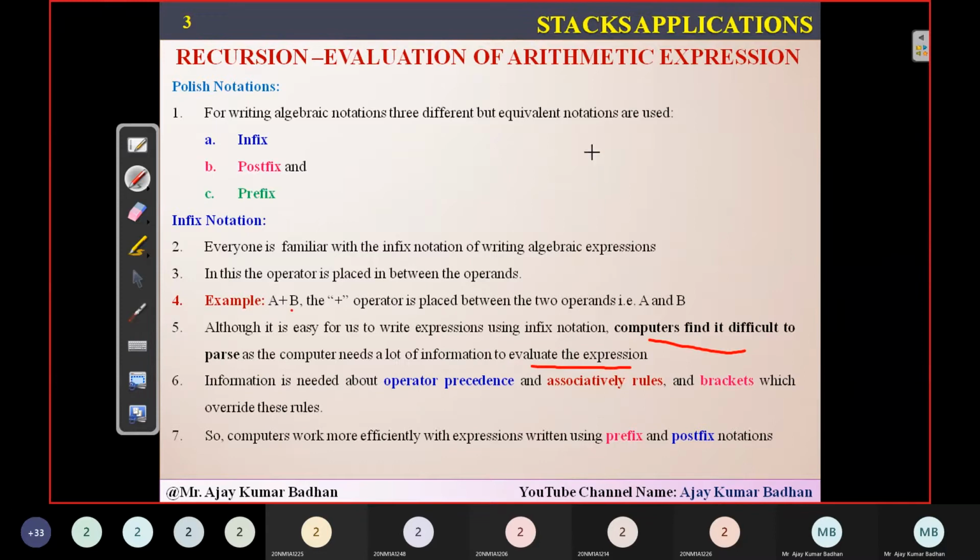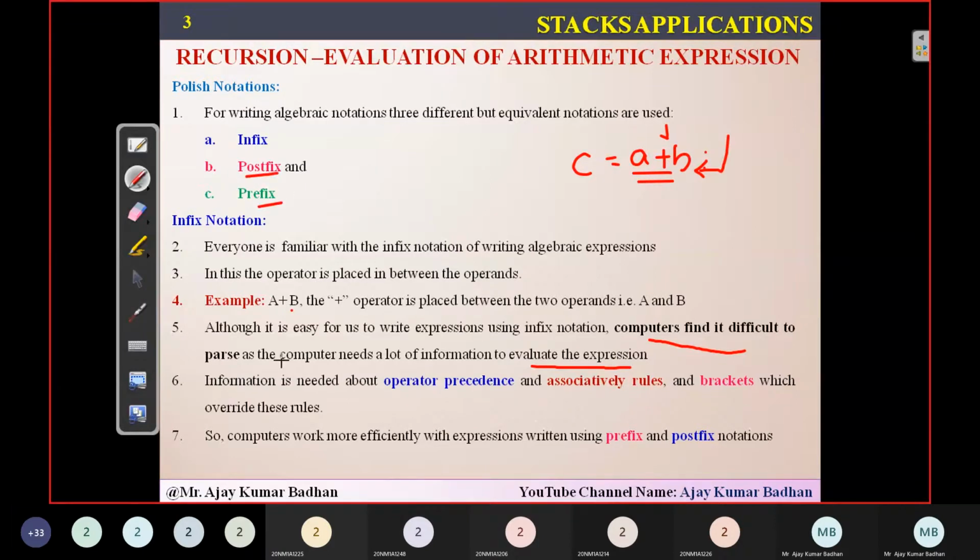To be frank, suppose you have written a simple addition of two numbers. What is the expression? What is the logic? C equal to, basically what we write, is A plus B. Even this the system can't understand, because the operator is present in between two operands. The system doesn't understand what exactly needs to be done here. So in order to overcome that, we are going to use postfix and prefix.